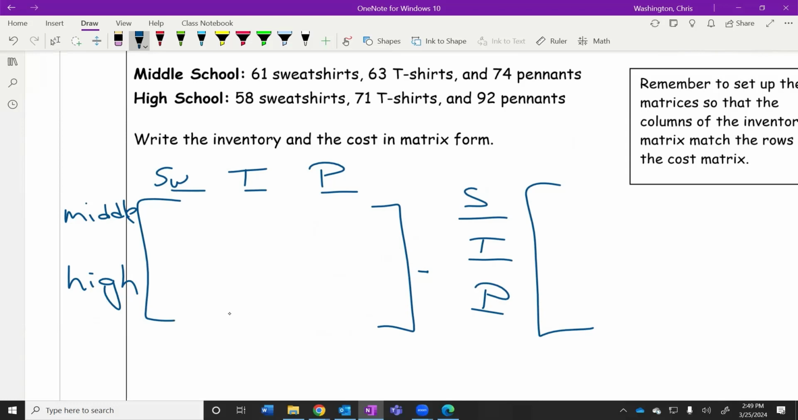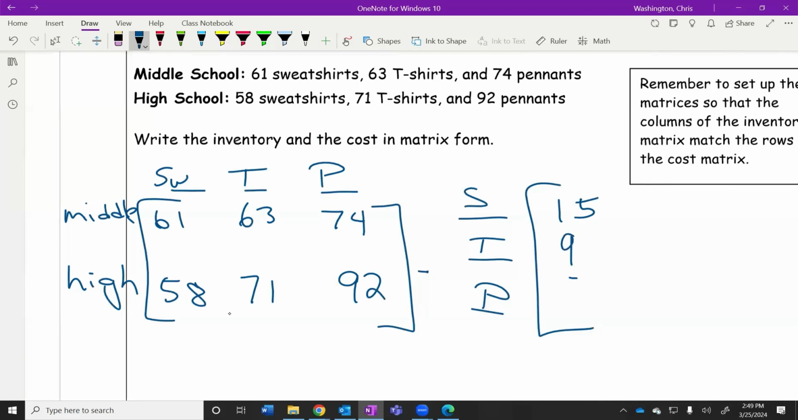So sweatshirts, we had 61, we had 63, and we had 74. High school, we had 58, we had 71, and we had 92. And the price of those, the sweatshirt was $15, the t-shirt was $9, and the pennant was $5.